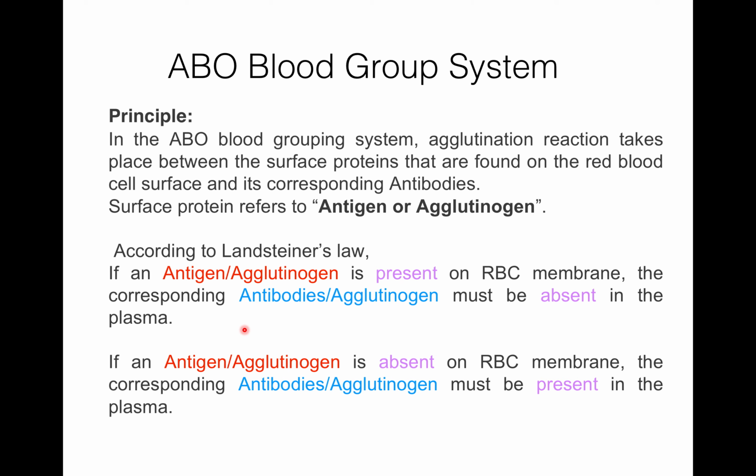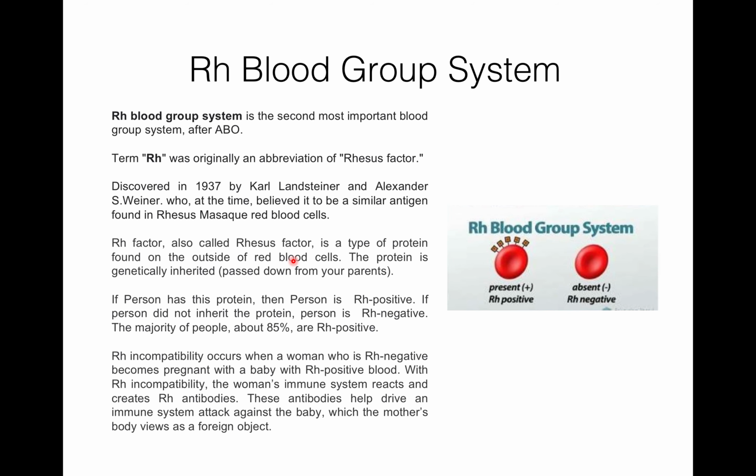Otherwise, the agglutination reaction will take place. And if an antigen is absent on the RBC membrane, then its corresponding antibody must be present in the plasma. These two laws are according to Landsteiner's law.